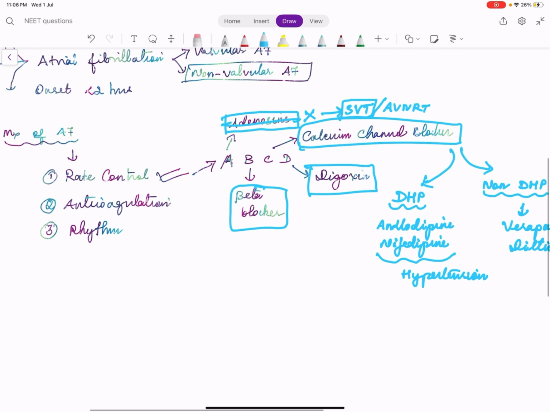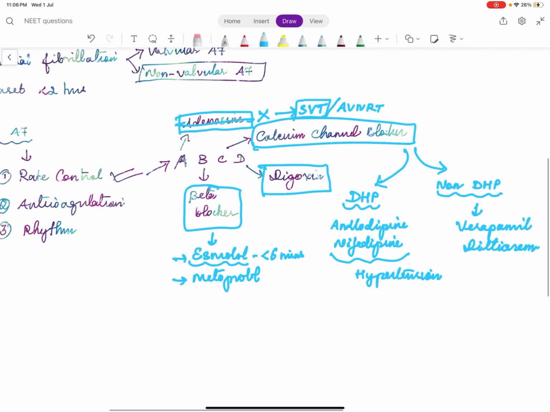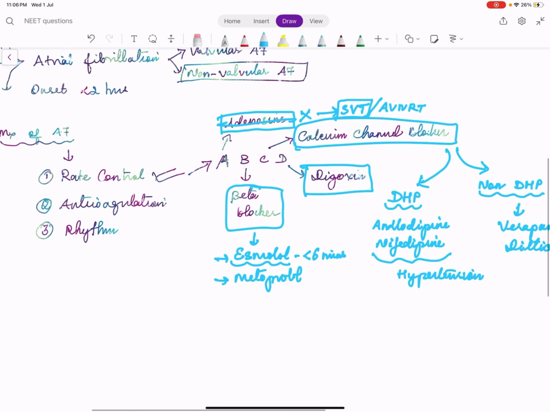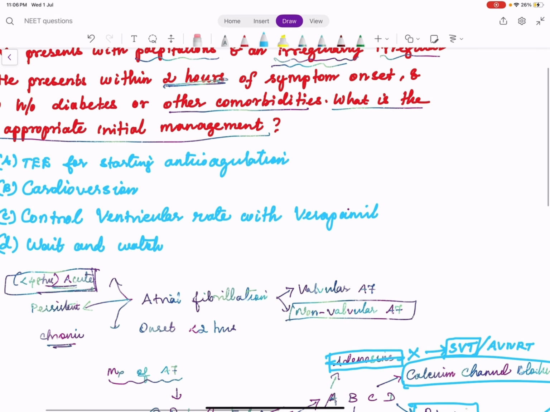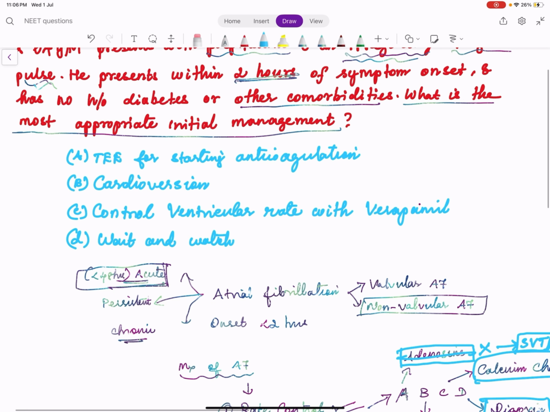Okay. So we have many beta blockers, like injection form comes as esmolol. It is the very rapid acting beta blocker. Its half-life is very small. It is less than 6 minutes. We have other beta blockers like metoprolol, carvedilol. We'll stop here, and D for digoxin. So we'll read the options one by one. So TE is trans-esophageal echocardiography for starting anticoagulation.